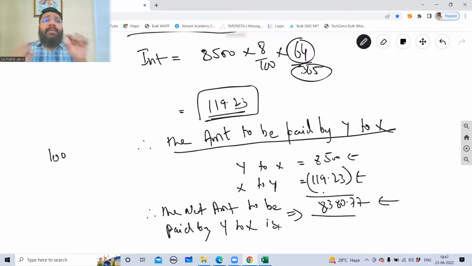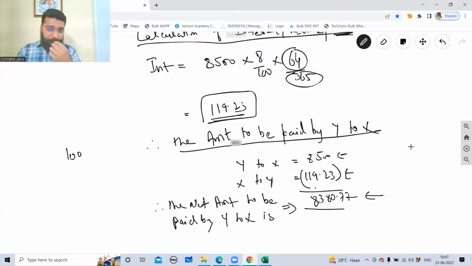You have to end the answer with a neat conclusion. Therefore, the net amount to be paid by Y to X is 8,380.77 paise. Any problem in this? Abhi, Bhumika, Kavi, are you comfortable? Yes, sir. Kavya, Rishabh, yes, sir. Rupesh, Sanjay, Shrikant, comfortable? Yes, sir.